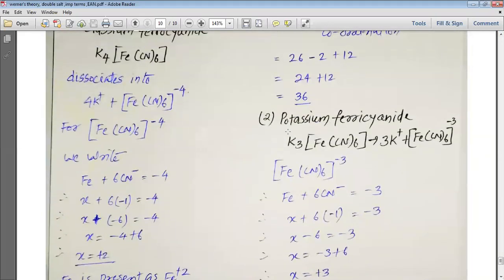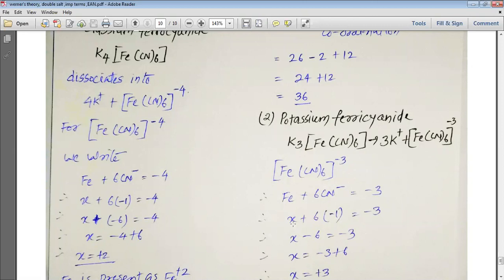Now we are going to study it for potassium ferricyanide, my dear students. When we look at potassium ferricyanide, K3Fe(CN)6, it dissociates into 3K+ and [Fe(CN)6]3-. So we can write Fe plus 6CN- is equal to minus 3.